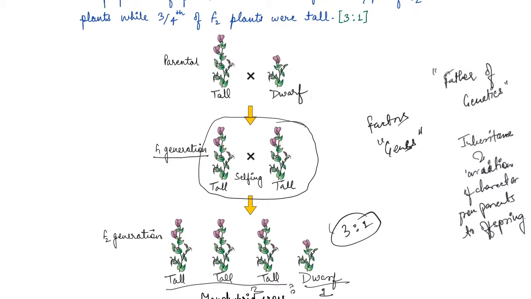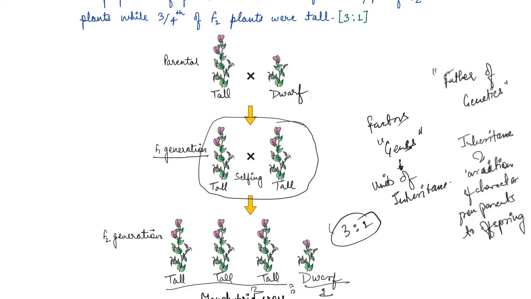So genes therefore are considered as the unit of inheritance, and they contain the information that is required to express a particular trait in an organism.